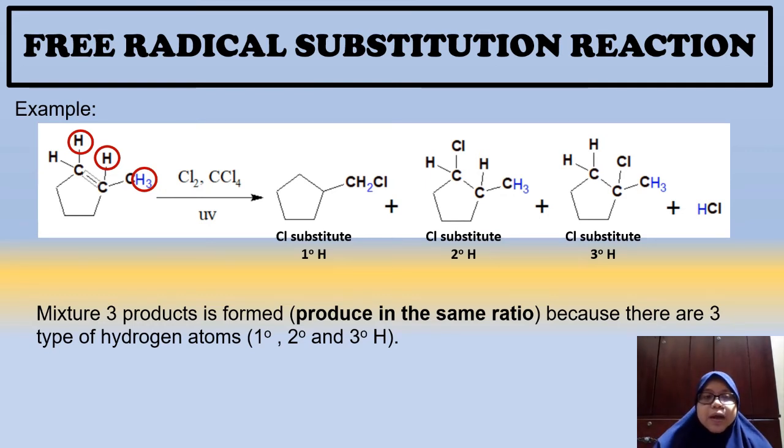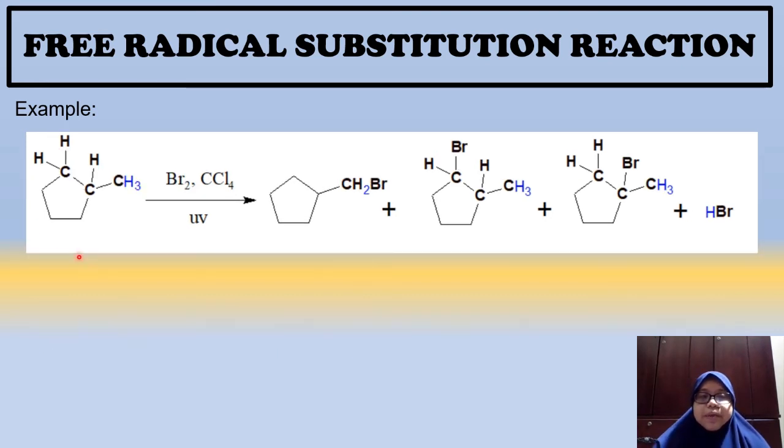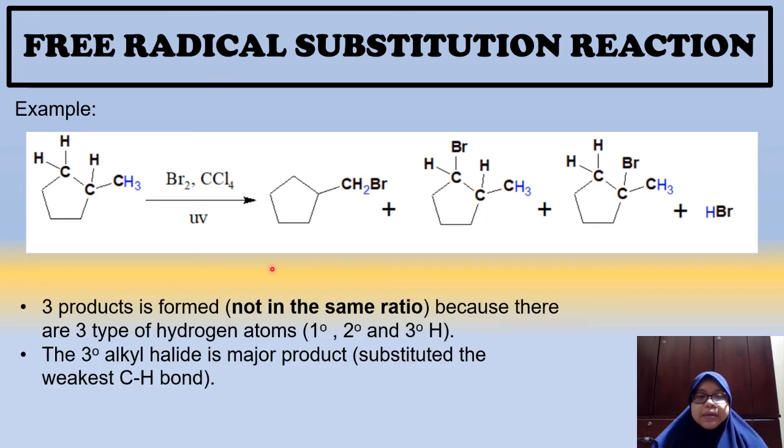Okay, macam mana pula kalau kita ada methyl cyclopentane, the same alkane react with bromine. Okay, bila awak nampak dia react dengan bromine, produknya mungkin akan sama. Okay, produknya akan sama. Okay, tapi keadaannya berbeza. Okay, awak akan dapat 3 products formed but not in the same ratio. Okay, all of the products formed are not in the same ratio.